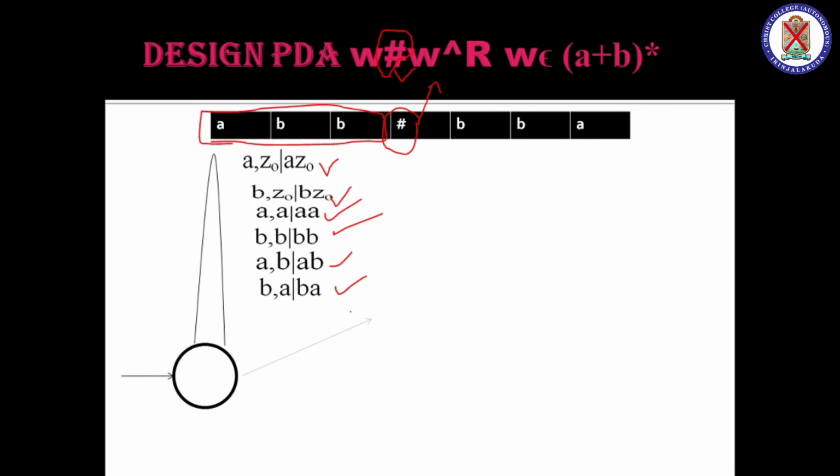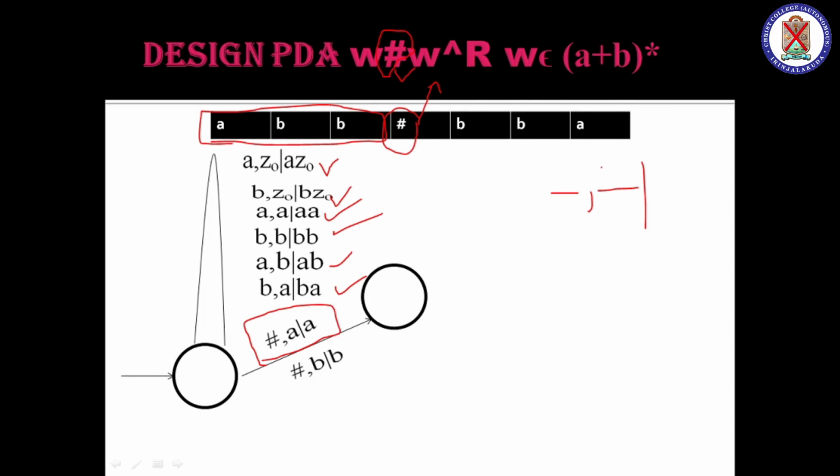So in PDA, when we are bypassing, we do like this: hash is coming. If in the stack top it is A, to bypass it, we are not inserting hash to the stack, we just insert A itself. So by this we have checked whether hash occurs or not. Okay, next possibility, hash comes, B is on the top of the stack, put B itself. So in the PDA concept, to bypass it, whatever symbol is on the stack top, for example X, you must insert X itself.